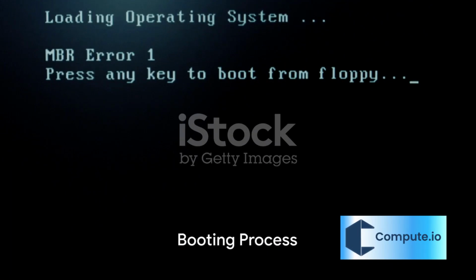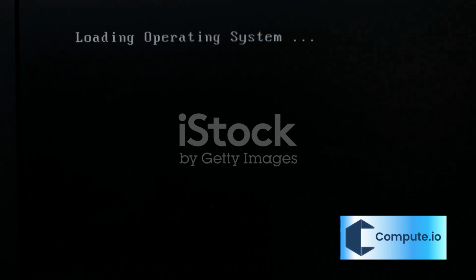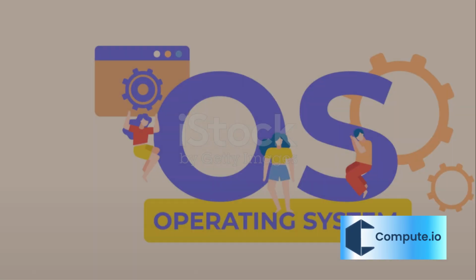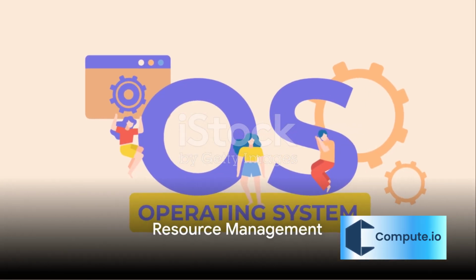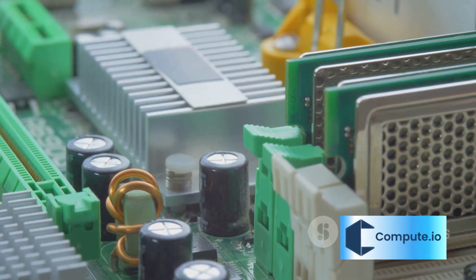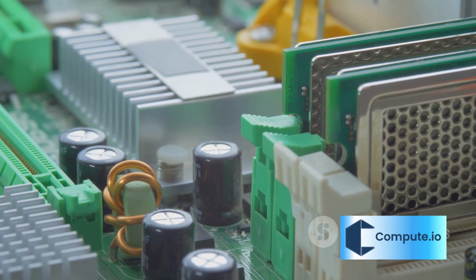In the first step, when you switch on your computer, the operating system is the first software that comes to life. It performs the initial setup, known as booting, which checks and prepares the hardware for operation. Next, the operating system manages the computer's resources. It coordinates the use of hardware such as the central processing unit, memory, disk drives, and printers, ensuring that these